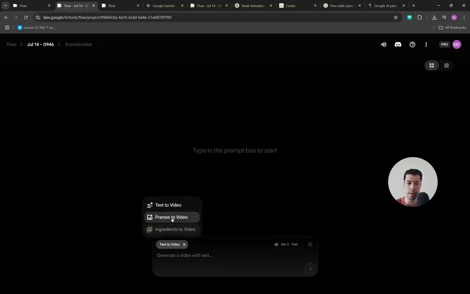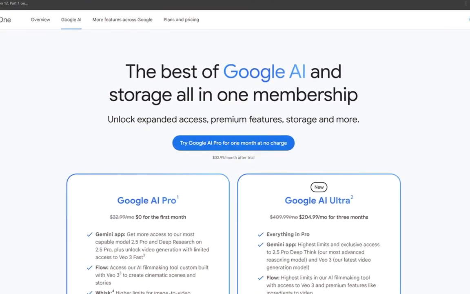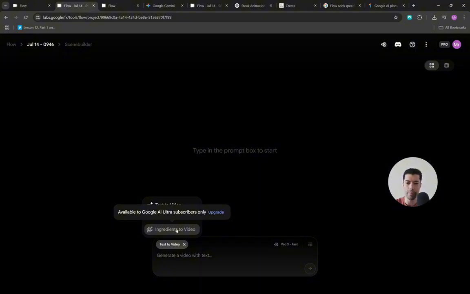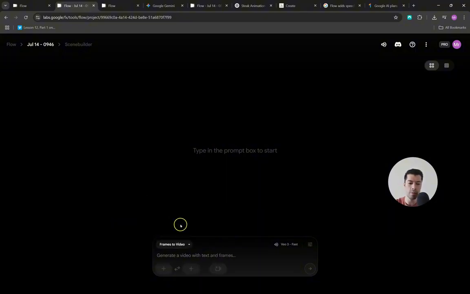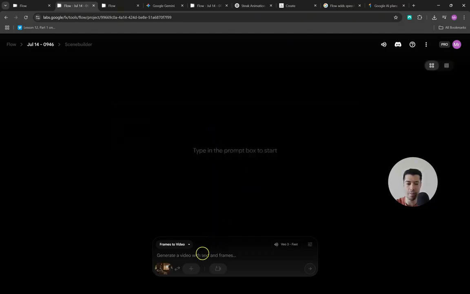This is the same as image to video, okay? Ingredients to video, you need to have the Ultra plan. I don't have the Ultra plan, I have the Pro plan. So let's come here to frames to video. Then you're gonna upload your image. In my case, I have an image of a farmer and a journalist in a restaurant.